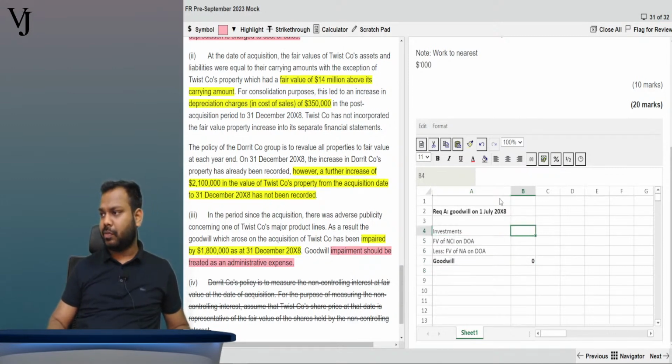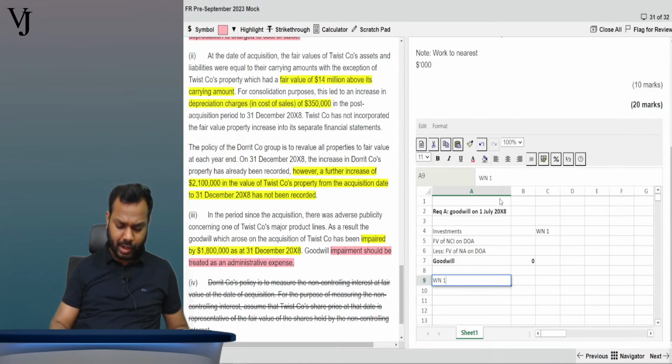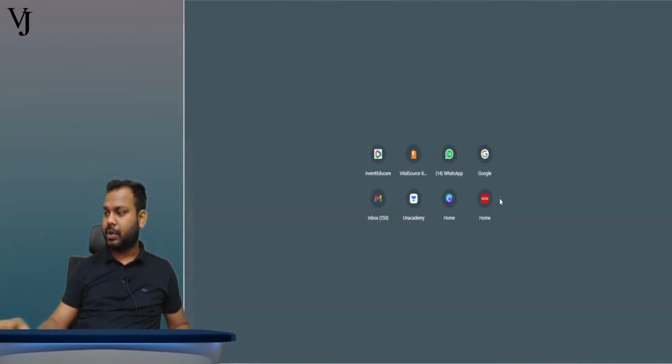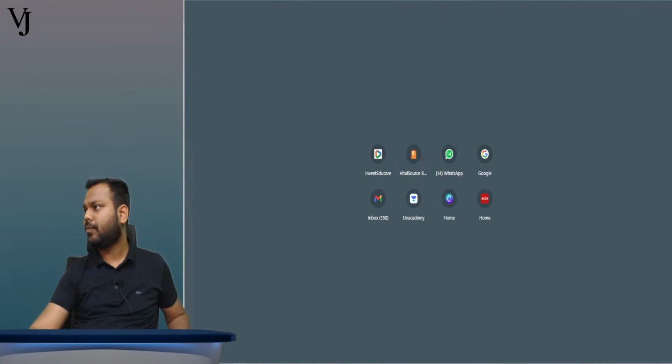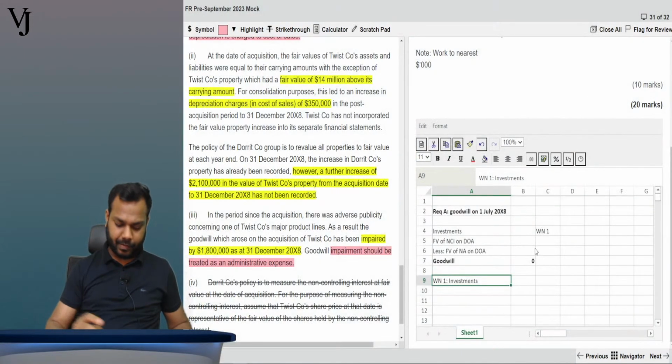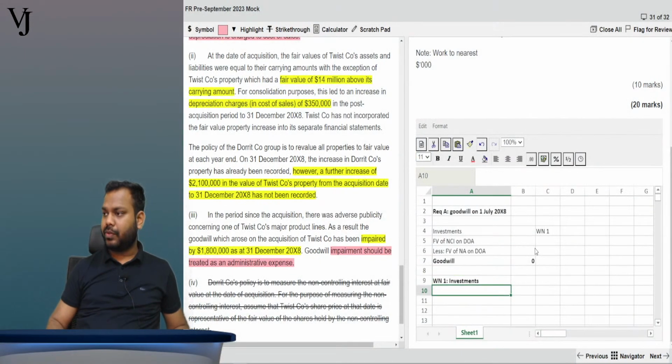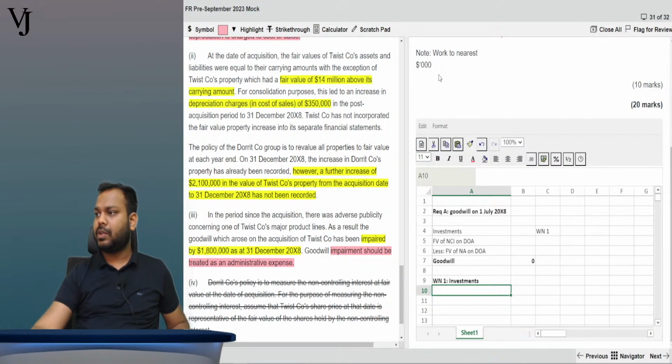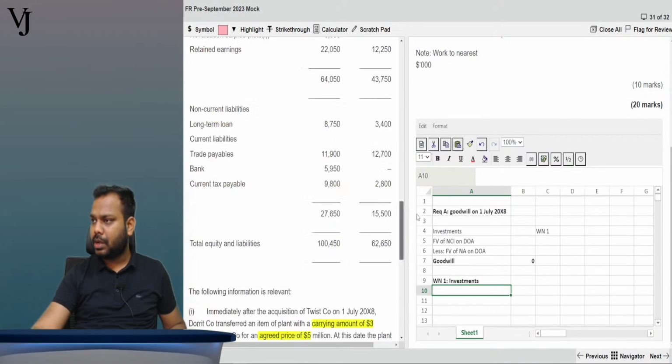So let us start one by one. Let us start with investment. So right here, working note number 1. Investment is working note number 1. So let's focus on working note number 1, investments. Now, what is the value of investments? Okay, so come here, top.